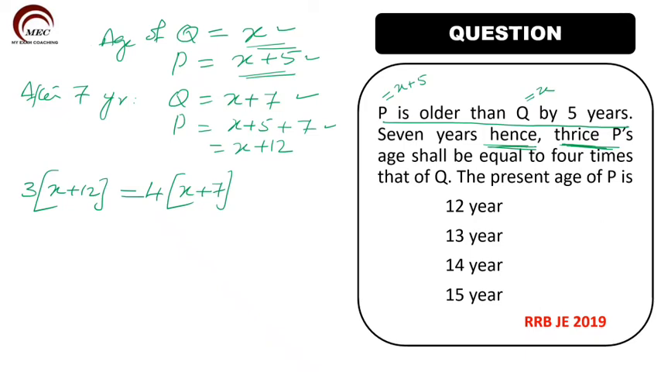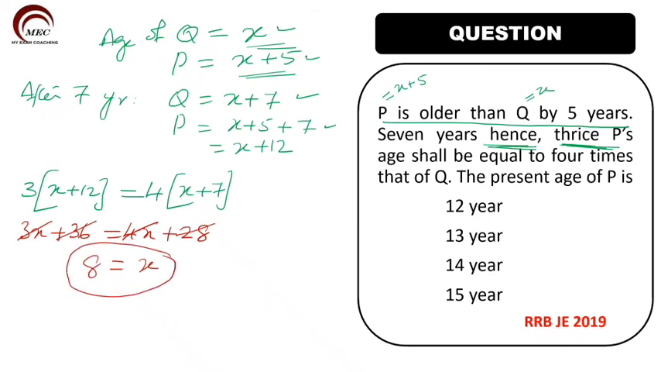Now 3 into X, 3X. 3 into 12, 36. 4 into X, 4X. 4 into 7, 28. Here we have 4X, here we have 3X. So balance will be 1X. Here we have 28, here we have 36. So balance will be 8 here. So we got X is equal to 8. What is X actually? X is the age of Q.